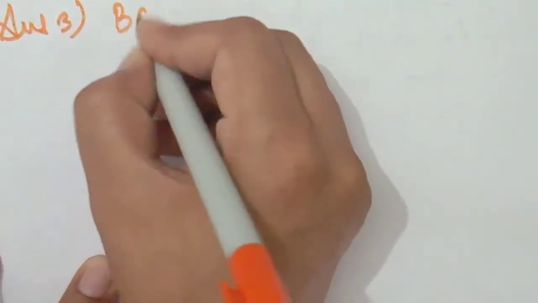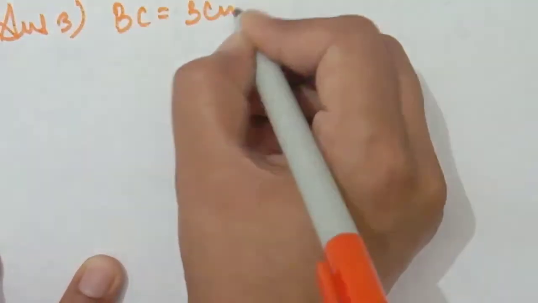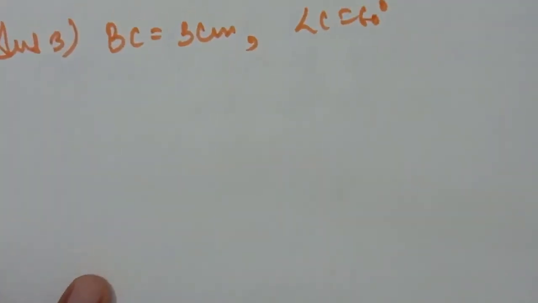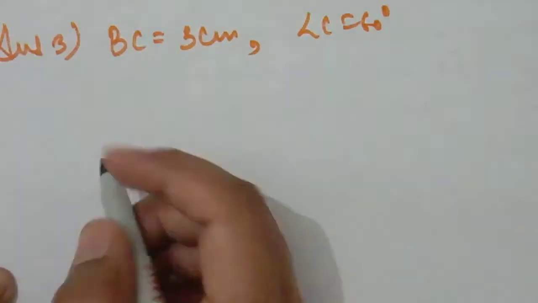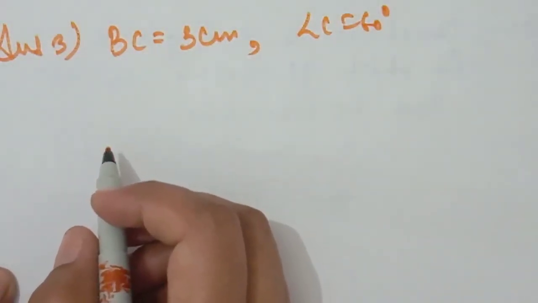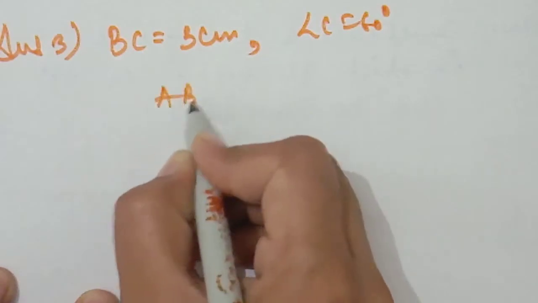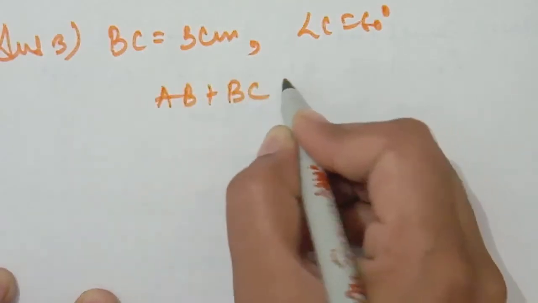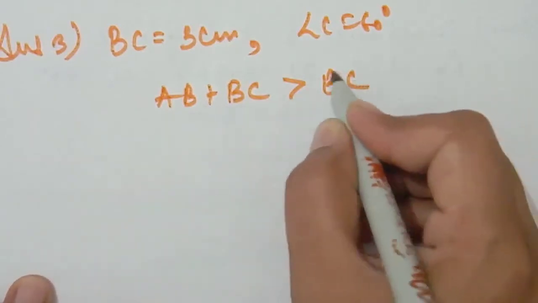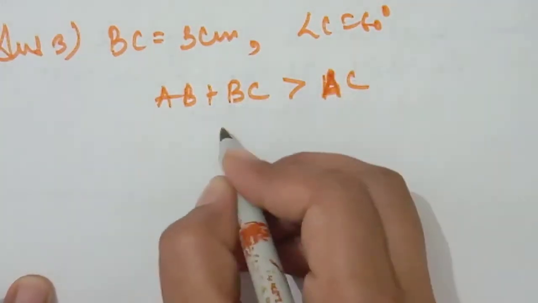So again, like your previous question, first of all we will write what is given. BC is equal to 3 centimeter, angle C is equal to 60 degree. We know that the construction of a triangle is only possible when the sum of two sides is greater than the third side. It means AB plus BC is greater than AC.